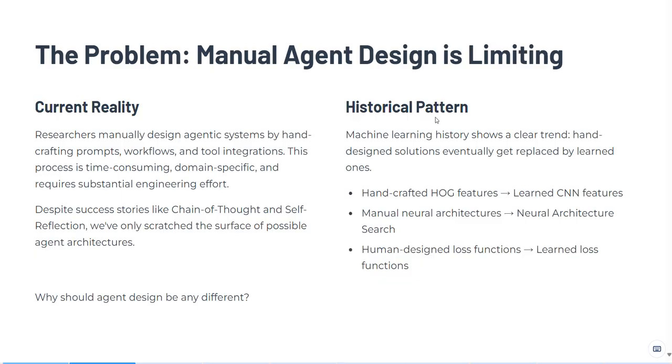So, historically, in machine learning, we have seen this pattern many times. Hand engineered features like HOG were replaced by learned CNN features. Manually designed network architectures gave way to neural architecture search, and then human designed loss functions are now sometimes replaced by learned objectives. So the authors basically ask, if everything else in machine learning has moved from manual design to automated search and learning, why should agent design be any different? Why should we stick to human designs, right?